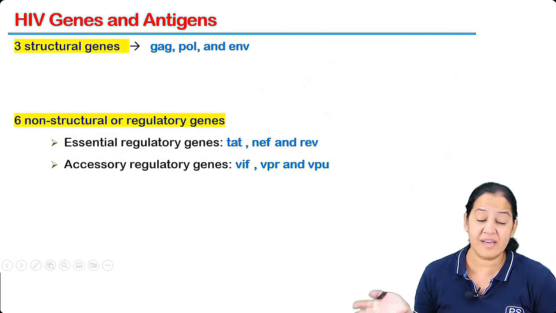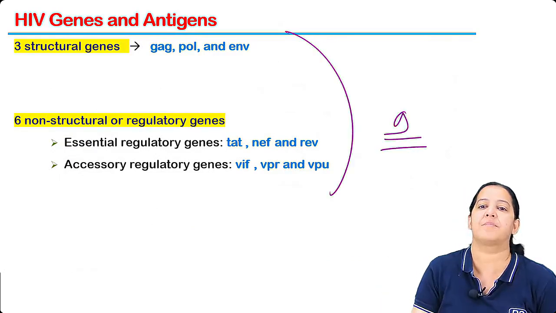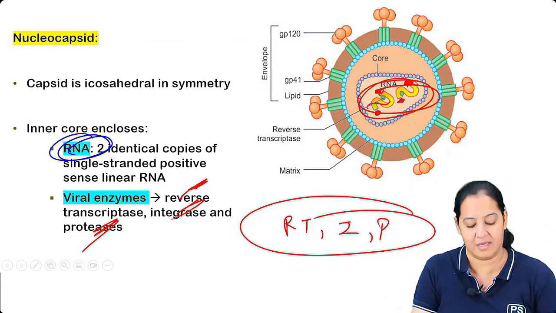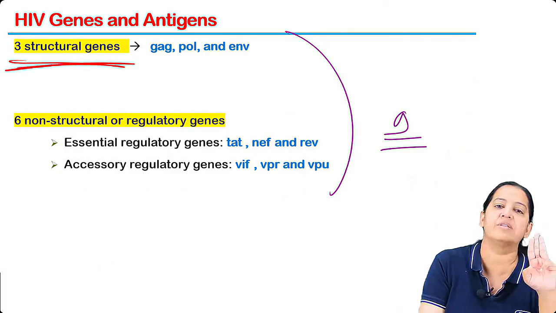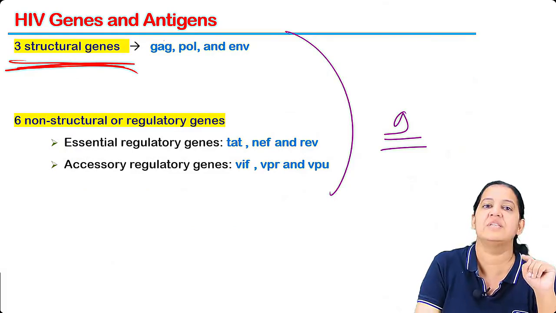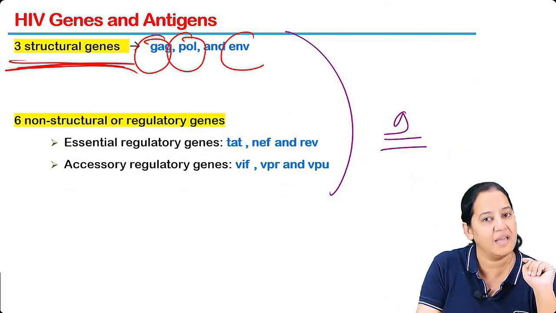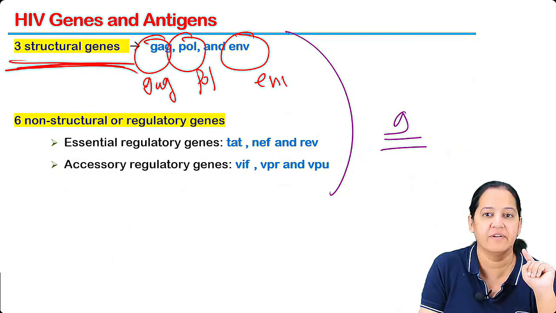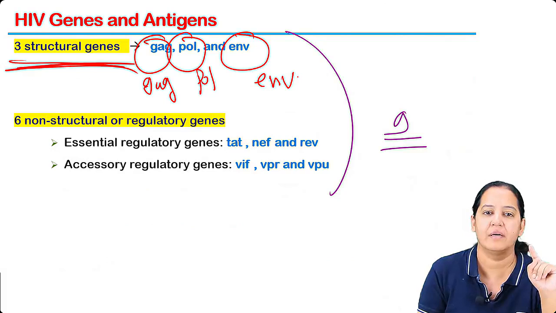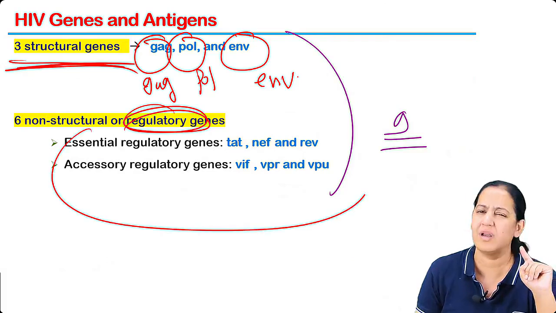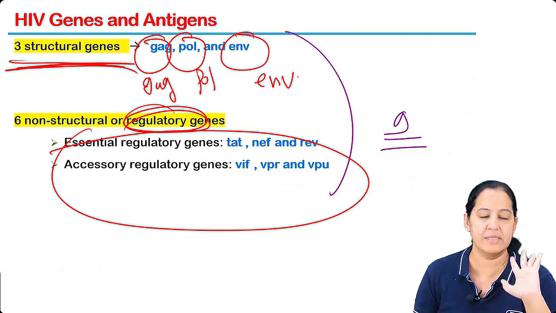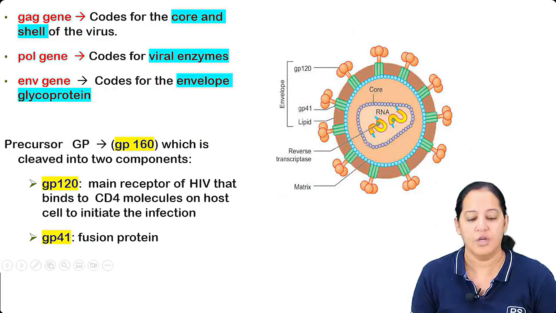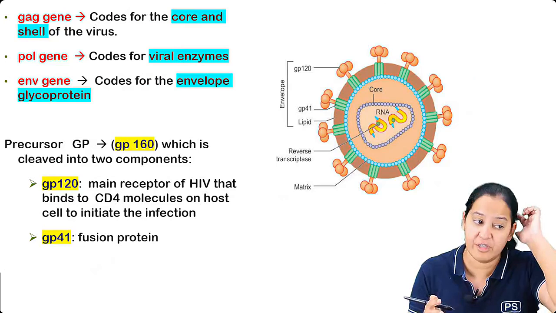Okay. Now understand the genes. Total 9 genes are present. Inside the 2 copies of the RNA, 9 genes are there. 3 of them are ultra important structural genes. The names of the 3 genes are GAG, POL, and ENV. Apart from that, 6 regulatory genes are there. You don't learn that, just have a look. So total 9 genes are there. 3 structural are important. You have to tell me which gene is forming which portion of the virus.